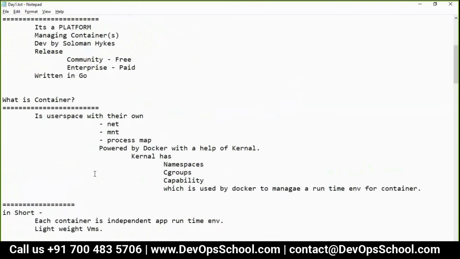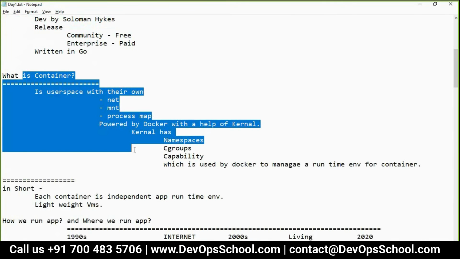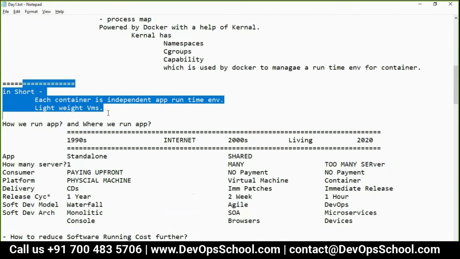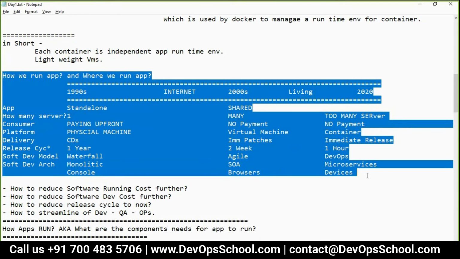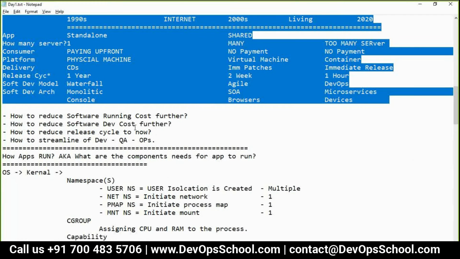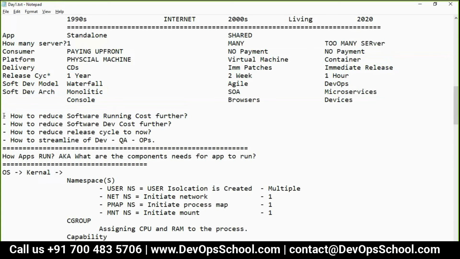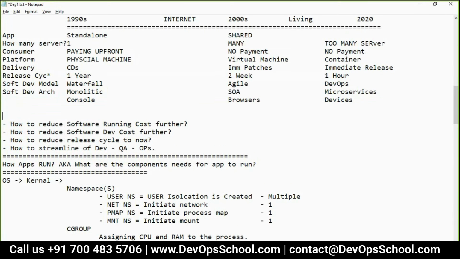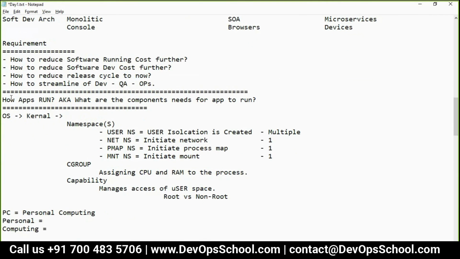Let's recap. What is Docker? What is a container? In short, what definition is popular? I also covered how to run an app, the anatomy of the system, the operating system, and how we are evolving. We understood the requirements of the current day, then how an application runs.